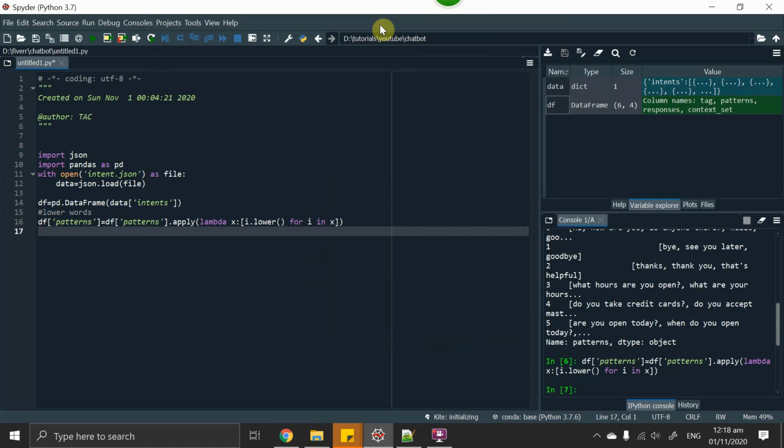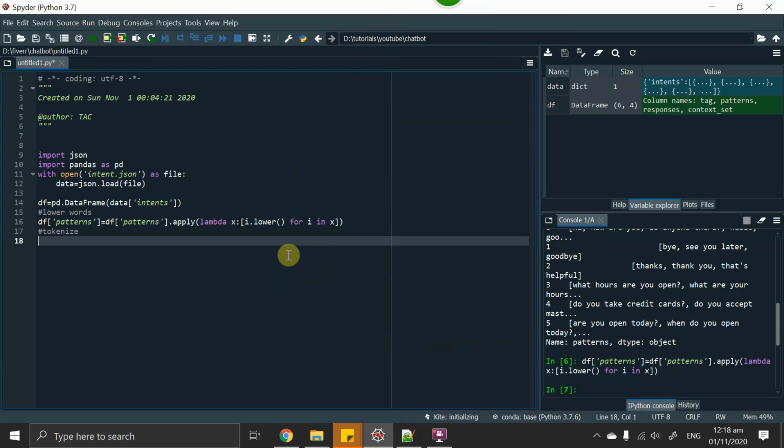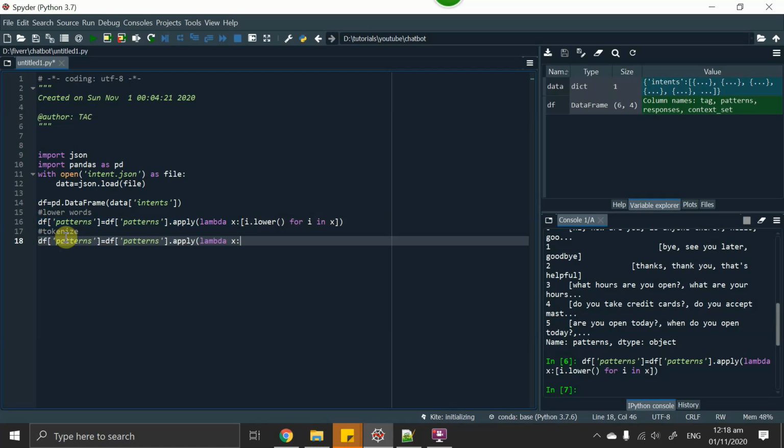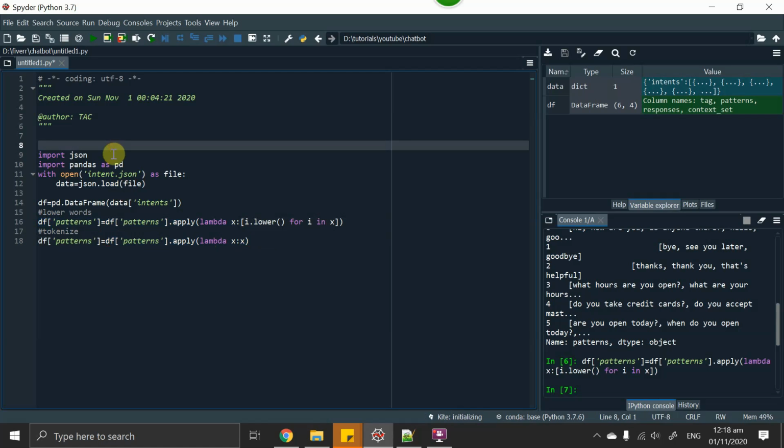So the next step is that we need to tokenize these sentences. I will do the same thing again: df.patterns.apply. Let's copy this and paste it from here. If I do this, it will do nothing, so I have to tokenize the sentences.